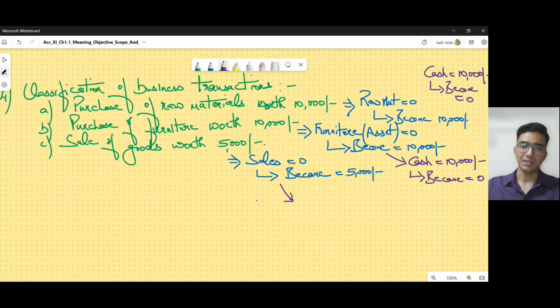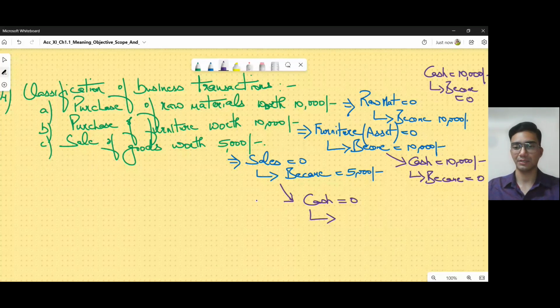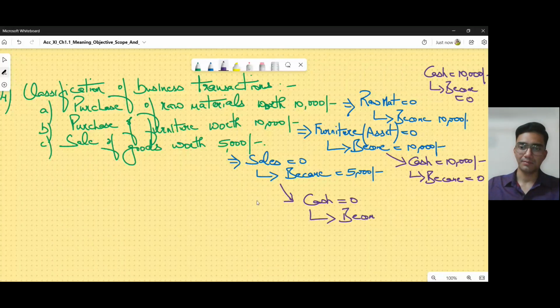So initially, let's say I had 0 cash, and now the sale of 5,000 rupees has come back to me from the person who bought my goods. So it has become 5,000.